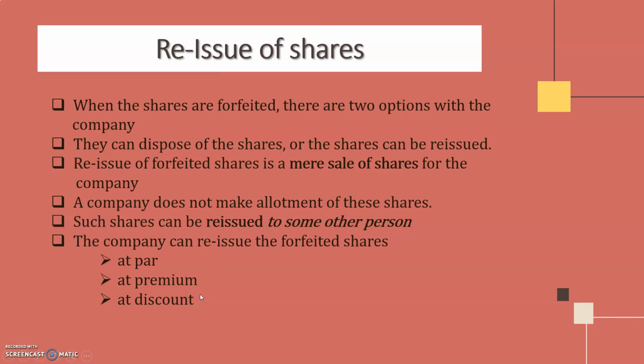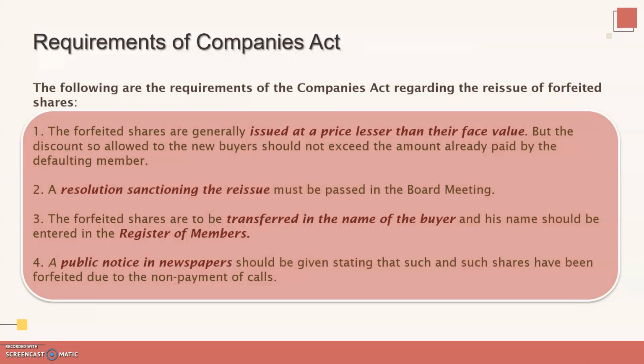Let us see how the accounting treatment is. So what is the requirement as per the Companies Act? The forfeited shares are generally issued at a price lesser than their face value, so usually it will be issued at an offer price. And the resolution sanctioning the reissue should be there, because just like any other important decision of the company, this has to be passed in the board meeting.